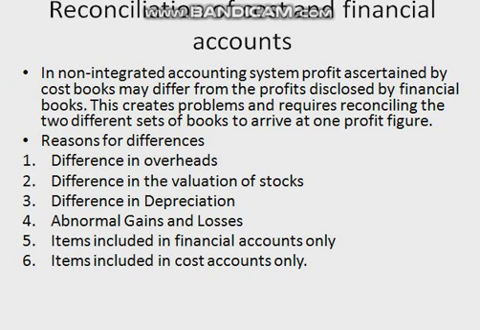Abnormal gains or losses may be completely excluded from cost accounts but are recorded in financial books. The fifth difference may be due to items included in financial accounts but not in cost accounts. There are several items which appear in financial accounts but not in cost accounts. These items may be matters of pure finance, that is discounts on bonds, debentures, loss on sale of capital assets, losses on investments, interest on bank loans and mortgages, damages payable at law, fines and penalties.